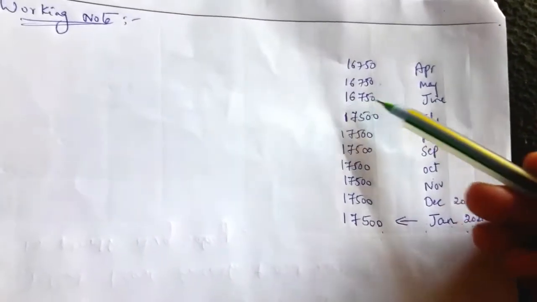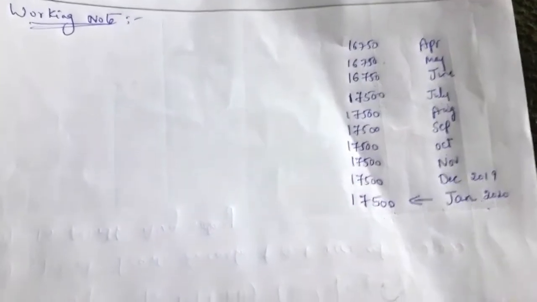So before that she used to receive the same value. Till July she received the same value. Means in the month of July she received the salary with the increment. After that also she received salary with the increment. So this is the value with the increment. The January month salary they have given in the question is the value with the increment. And before July month she received salary without increment, that is 16,750, the value without increment.